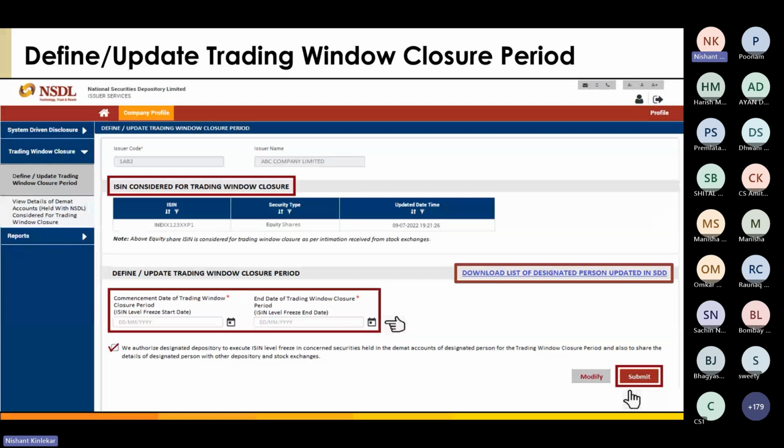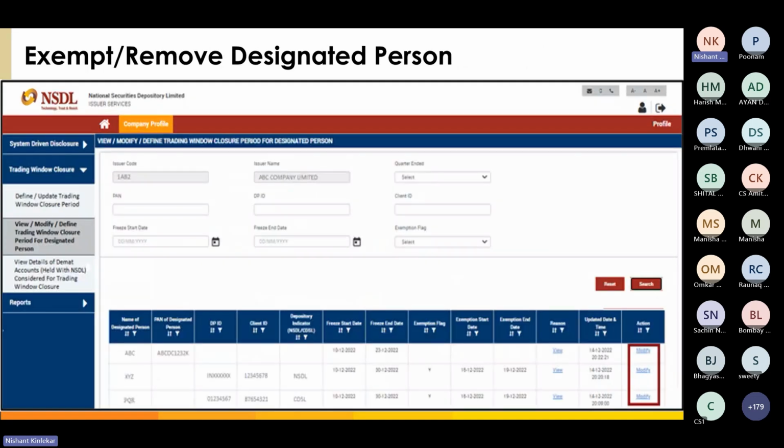Before submitting, make sure you download the list of all designated persons. This step is mandatory. Without this, the system won't accept your records. Once the trading window closure period is initiated, you can go to the View and Modify tab, where you can manage the exemption and removal cases as well.